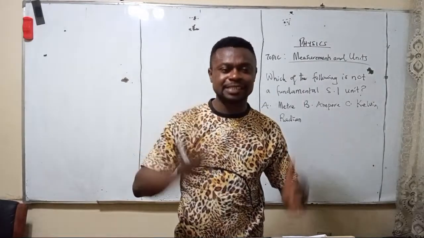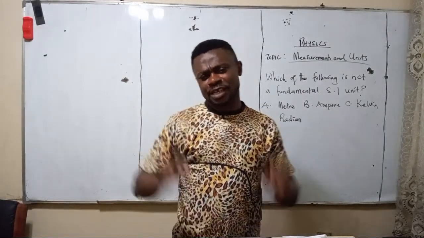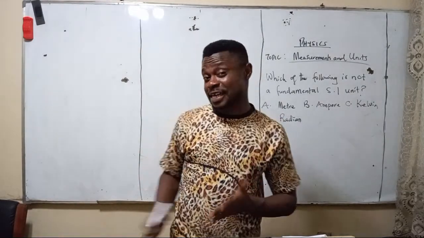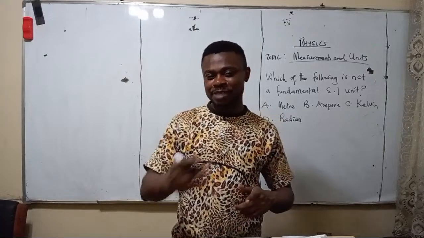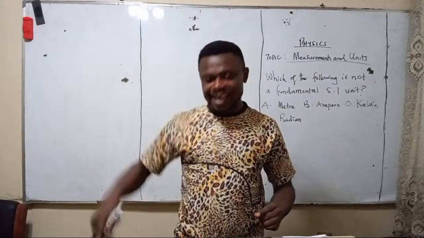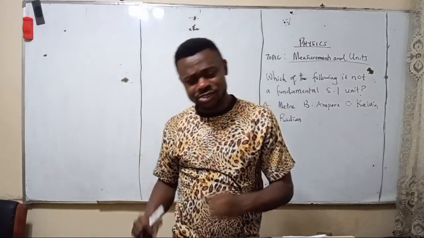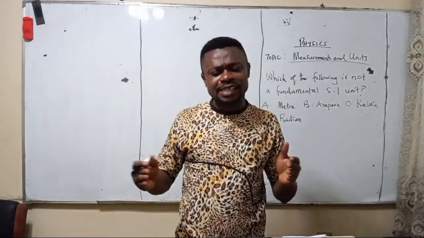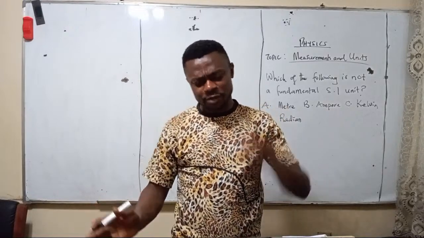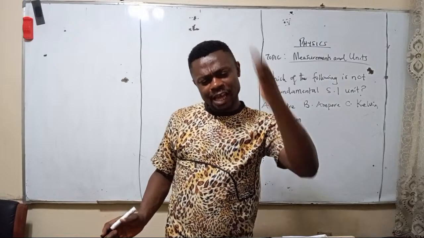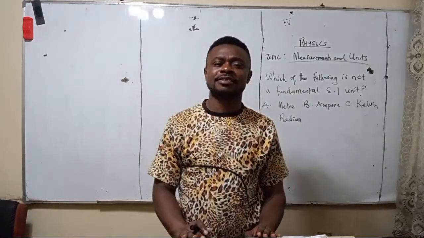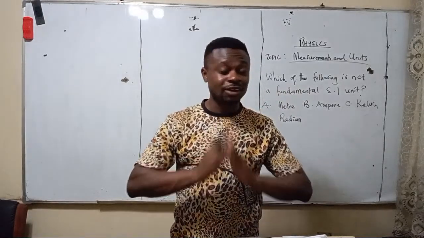Time is fundamental. In the same way, velocity is displacement over time. Displacement is a measure of distance, a measure of length, which is meter. Time is also second. Length is also fundamental, because you cannot derive length from anywhere.